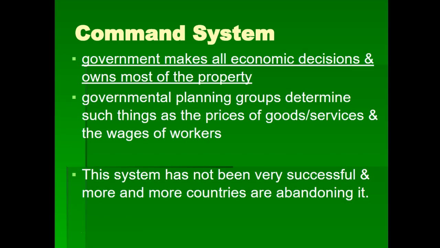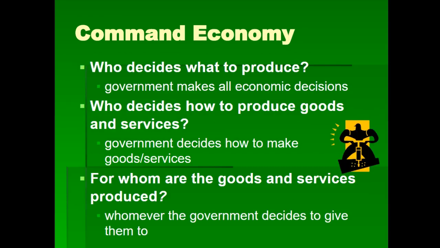A command system is where the government makes all economic decisions and owns most of the property. Governmental planning groups determine such things as the prices of goods and services and the wages of workers. This system has not been very successful, and more countries are abandoning it.